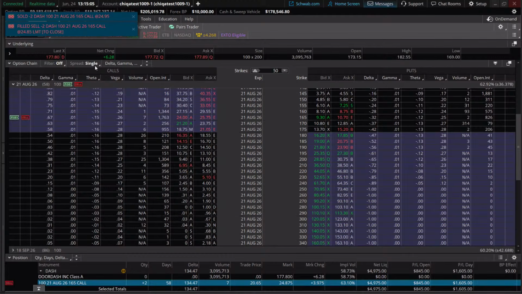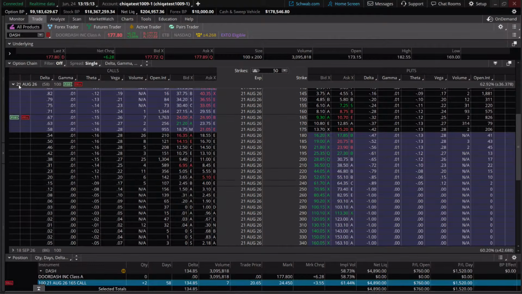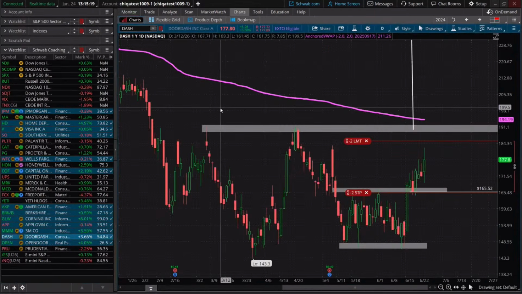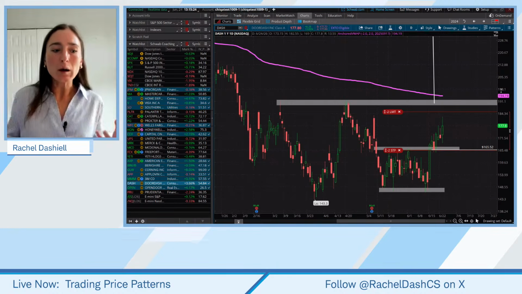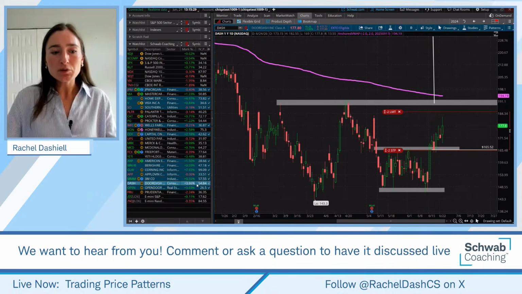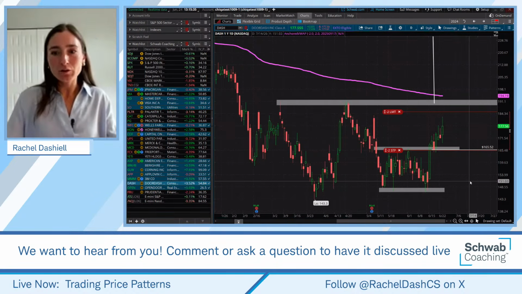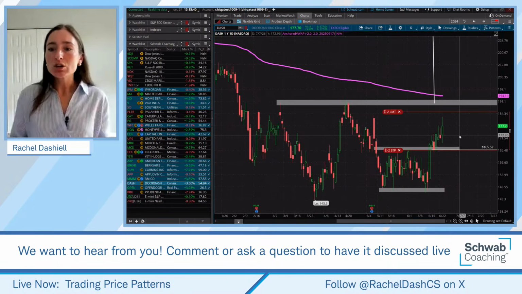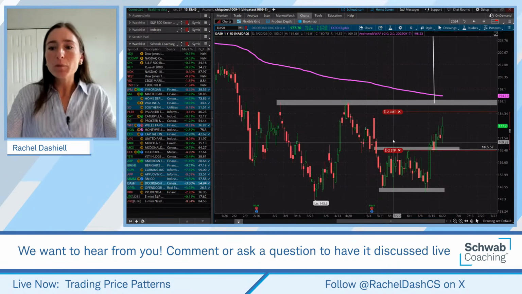Okay. And that's one of the differences of paper money. You may see these fills occur quicker on the paper money platform; in general, you never get a fill at the midpoint on a real trade. So that was our first one. Now, I do want to mention with this one as well, we do have implied volatility creeping up in this name. If you look over here on the left-hand side, we now have an implied volatility percentile of about 55. Okay, so that tells us we're in the upper half of implied volatility. And so what we're going to watch for, since we already took half of that off the table, we also need to move up our stop a little bit too.